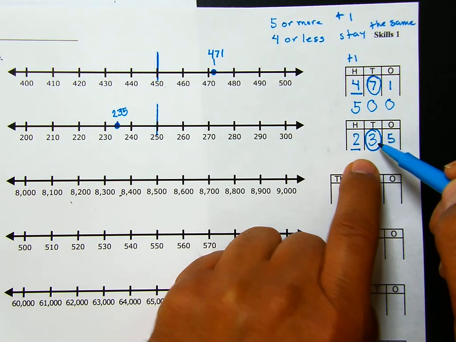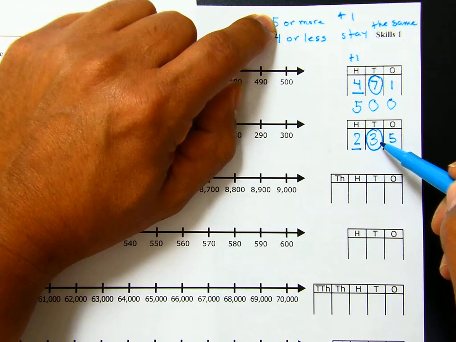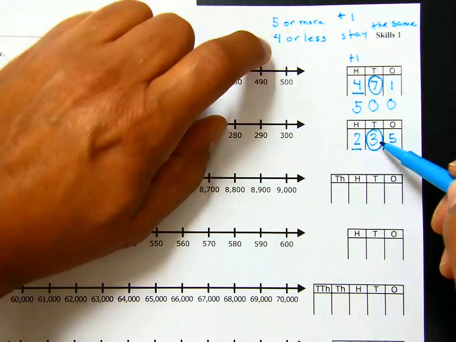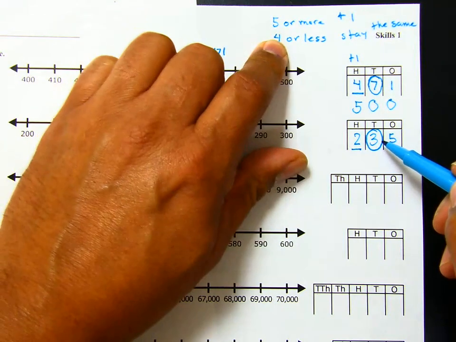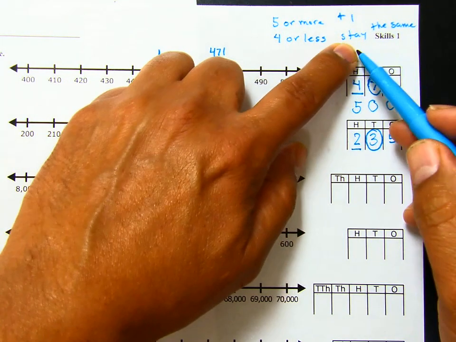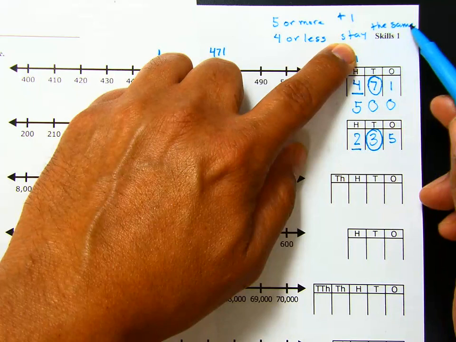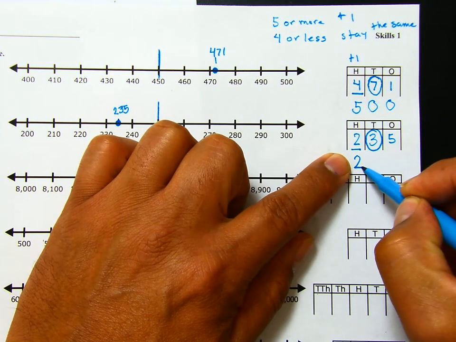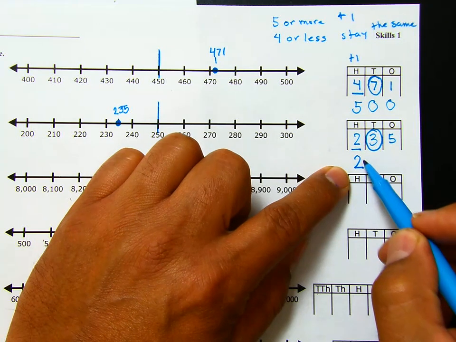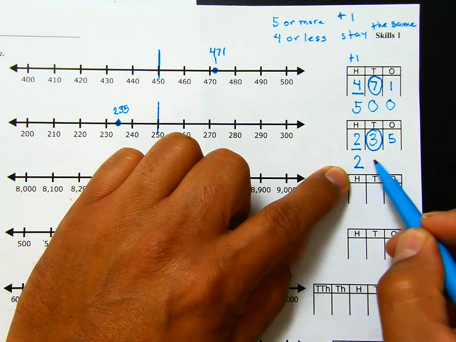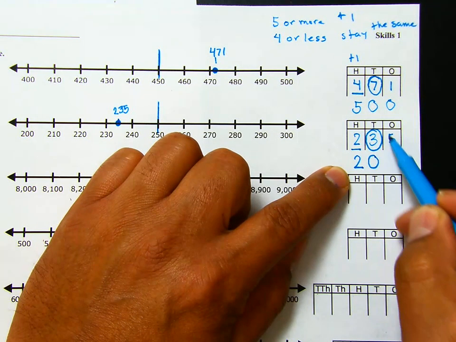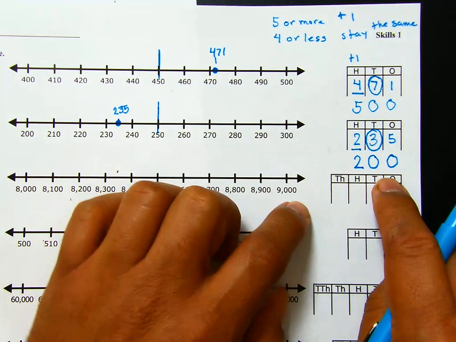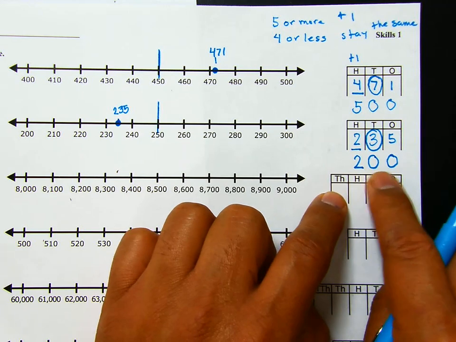number. So we look, is 3 5 or more, or is 3 4 or less? So 3 is less than 4, so we would go here. And it's telling me that this number is going to stay the same. So the 2 would stay the same. And remember, anything to the right of the number being rounded becomes a 0. So that becomes a 0. This becomes a 0. So 235 rounded to the nearest 100 would be 200.